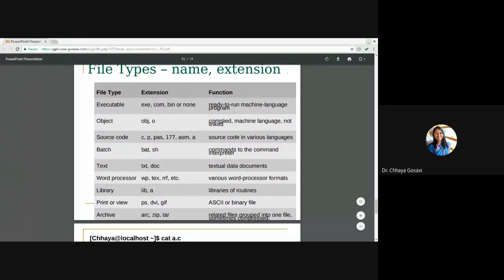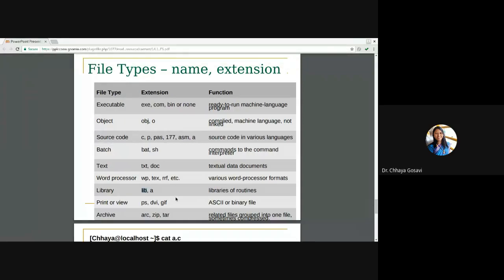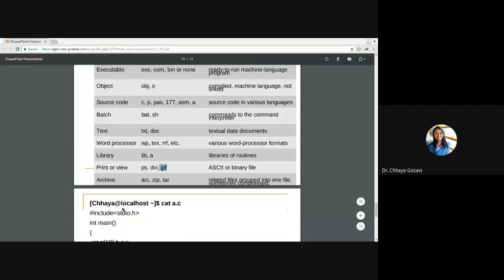Library files: .lib, .h in C language and C++. These are library routines which are compiled code, and you can directly use those library files as they are. Print or view files: PDF or PS, DVI, GIF. Archive means when you want to compress data and store it, so we can have zip, tar, or RAR, ARC. These are files which are grouped into one file and compressed.